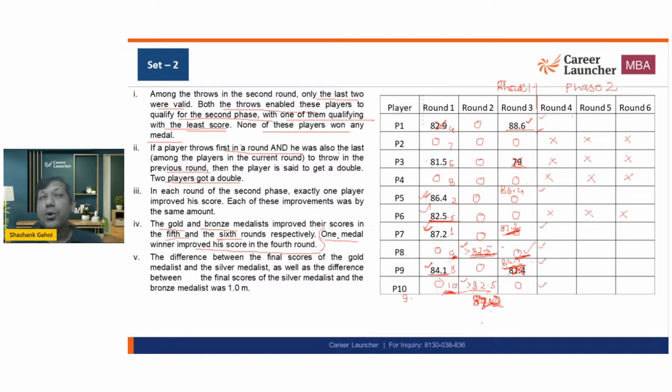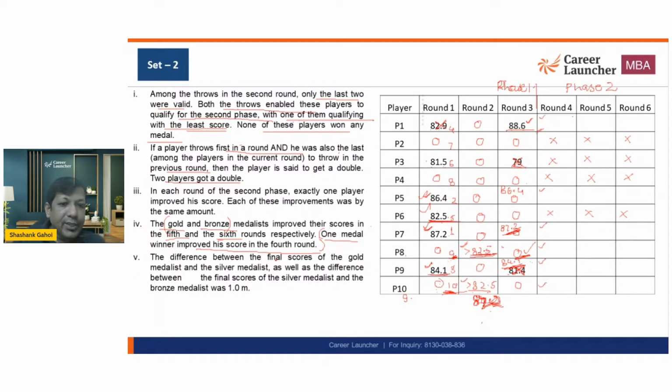Gold, silver, bronze, all 3 of them are improving their score, or someone is scoring twice, someone is scoring once. That is also a possibility, because it explicitly mentions that rank 1 and rank 3 are improving their score, and it is saying between 1, 2, and 3, one person is improving in his score in round 4 as well. So can it be the same guy, bronze or gold guy, or does it have to be the silver guy? So basically, we are still open for interpretation. Everything is possible till this point.